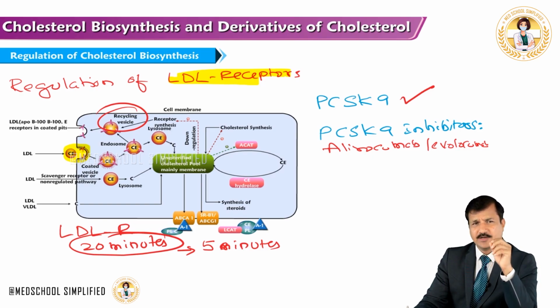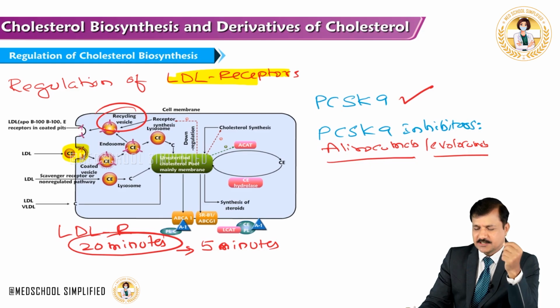Now, in a person who has hypercholesterolemia, where LDL cholesterol levels are high in the blood, one way to regulate that is to control PCSK9 activity. These PCSK9s can be inhibited by a class of drugs called PCSK9 inhibitors. The PCSK9 inhibitors are alirocumab and evolocumab.